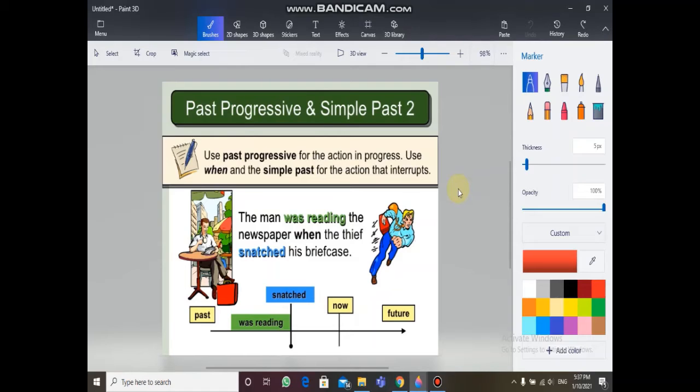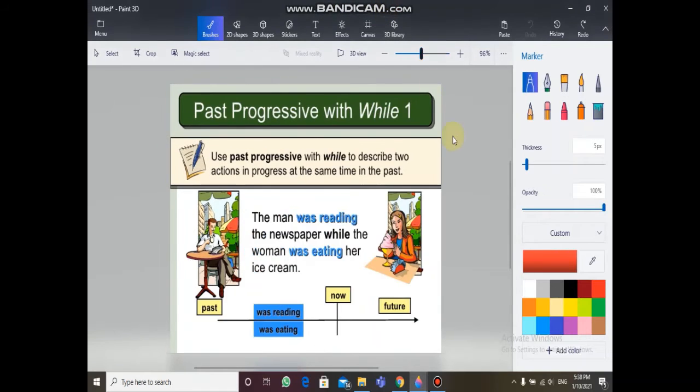The past progressive is used when one action was happening and another action interrupted. The man was reading the newspaper when the thief snatched his briefcase. So the first action was reading while the man was reading. So when the action was happening, another action, which is snatched, interrupted this action and stopped it from progressing. So the first one, was reading, is used in the past progressive, and the second one, snatched, is used in the simple past tense.